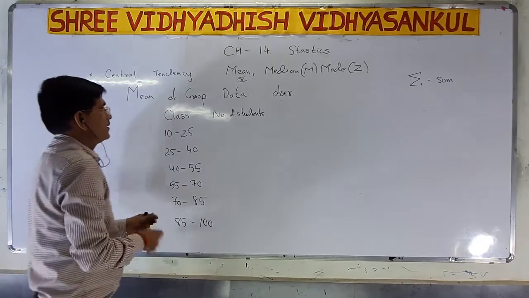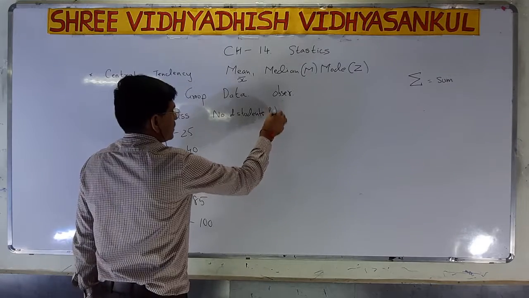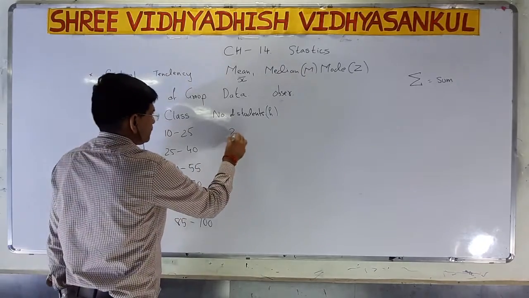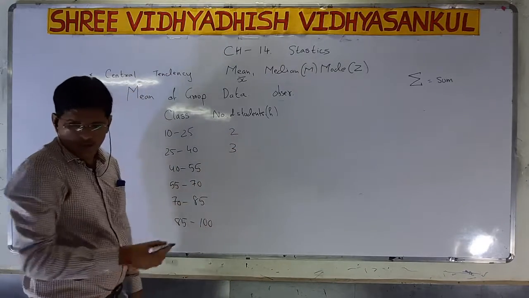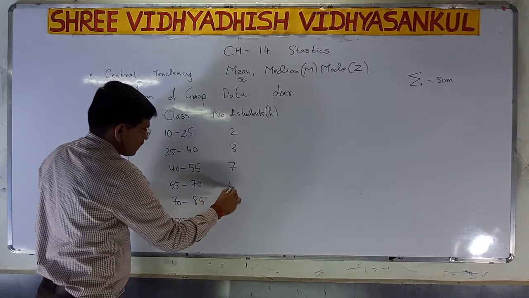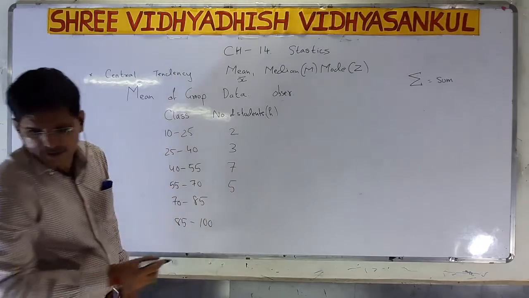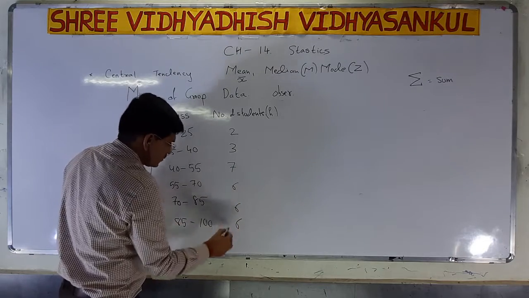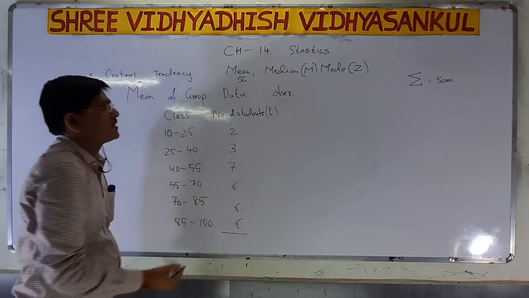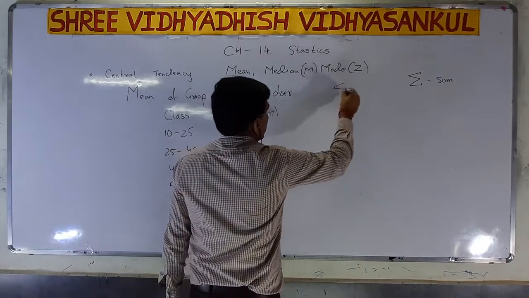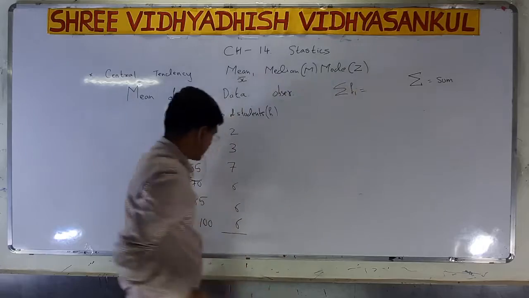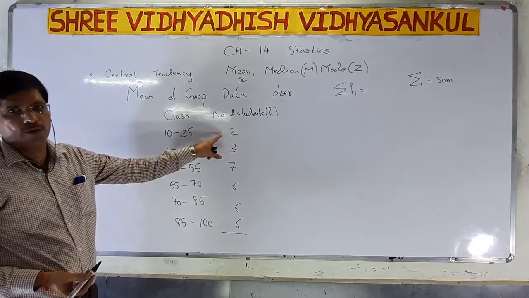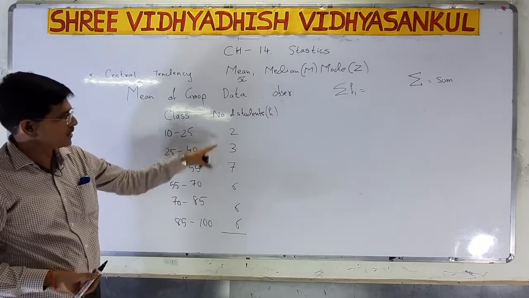Now here the observation is frequency, the number of students: 2, 3, 7, 5, 6, 6, and 6. So what do we have to do? We first find the sum of frequency, that is sigma fi. We have to take the total: 6 plus 6 is 12, plus 6 is 18, plus 2 is 20, and 10 more is 30.